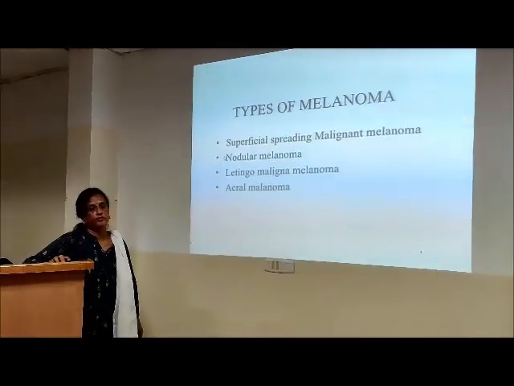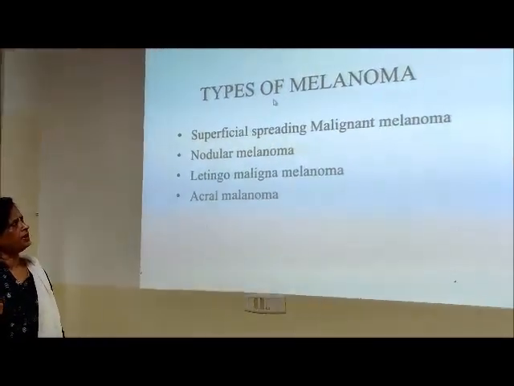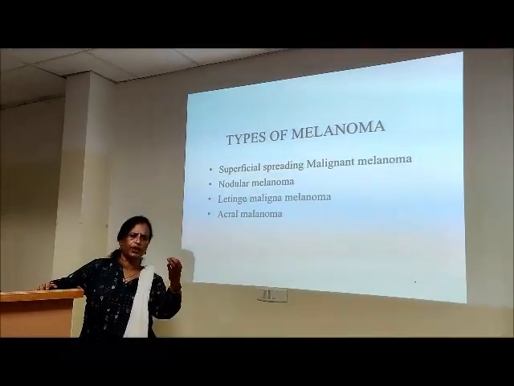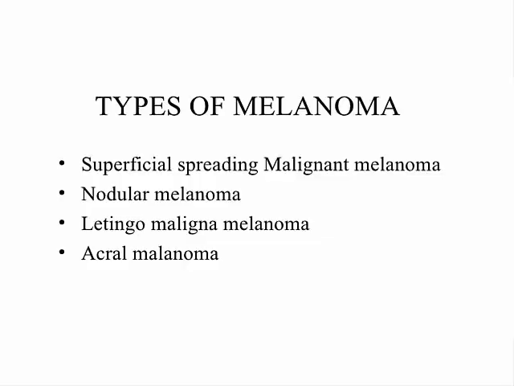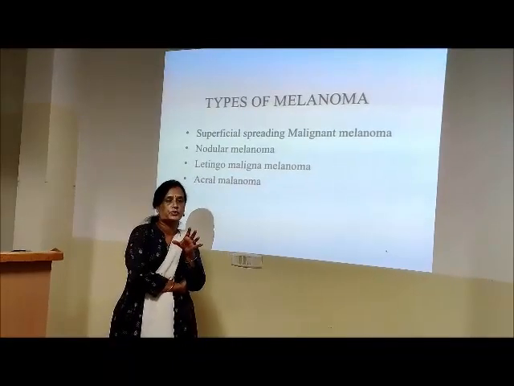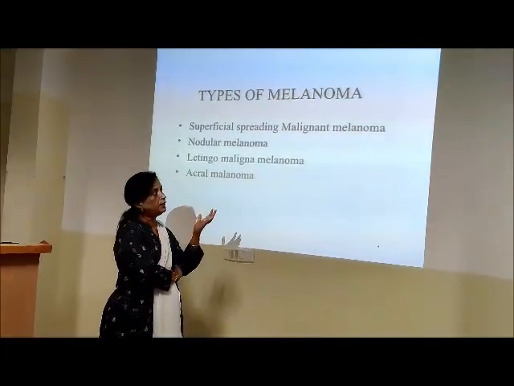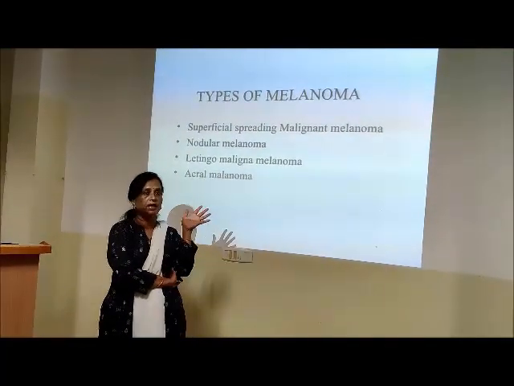Then what are the types of melanoma? Now you know that melanoma means melanocarcinoma. Melanoma means malignant melanoma. Though we have taught you that the suffix oma indicates benign tumor, there are always exceptions. What are the exceptions if you want to recall? Melanoma. It's not just like lipoma, neurofibroma.